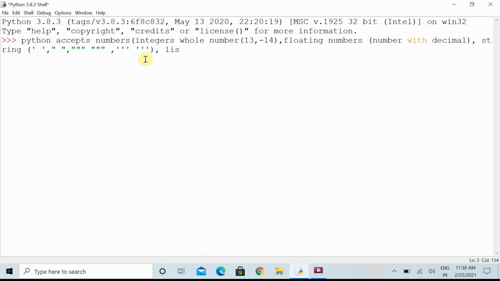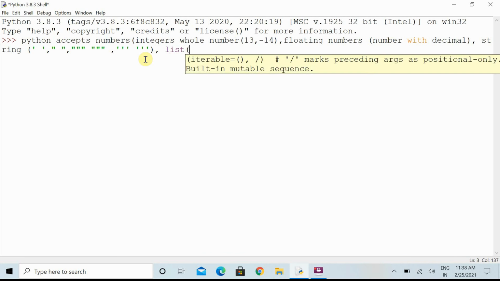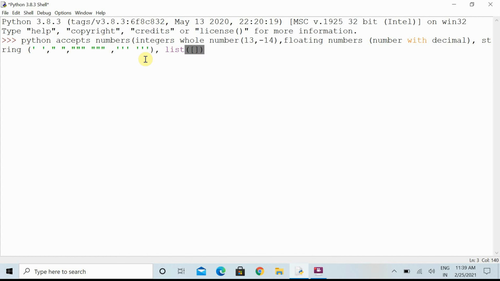Another is the list concept. This we will discuss in later videos. If we are enclosing anything in square brackets, that will come under the list category. Another type of information: if we are enclosing anything in round brackets, that comes under the tuple category. If we are enclosing anything in curly braces, that will come under the dictionary category. How we deal with these types of information, we will discuss later on.